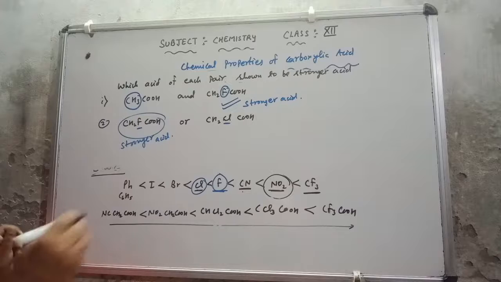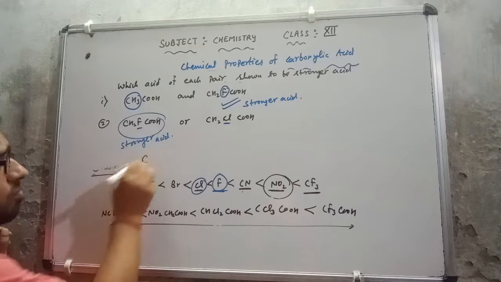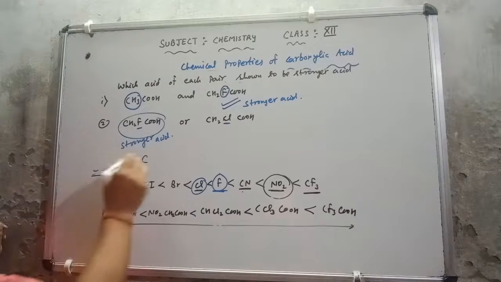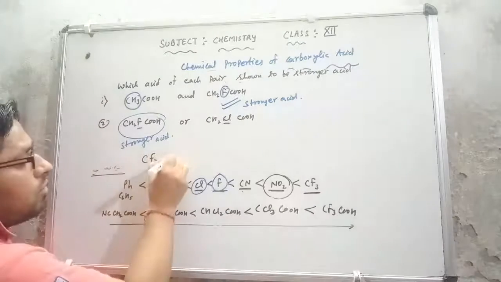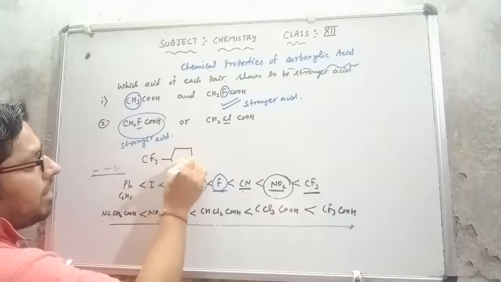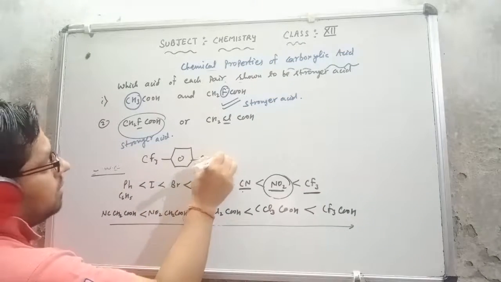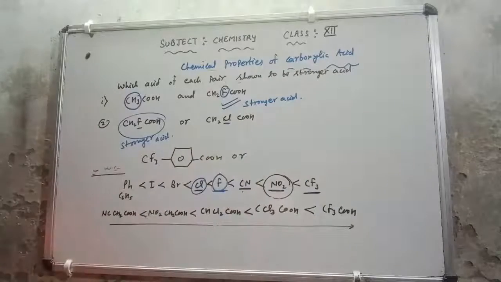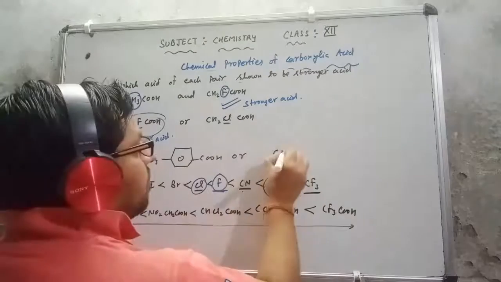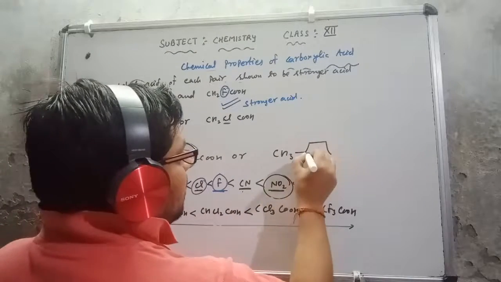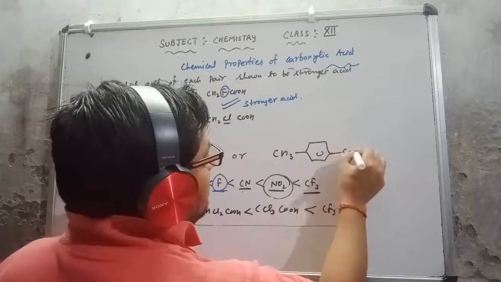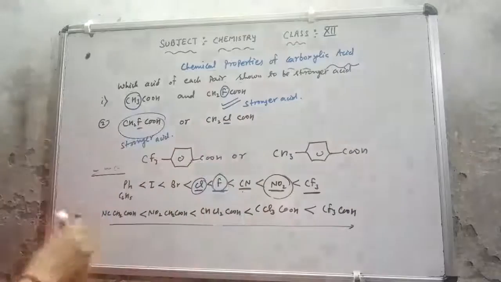Like suppose I am giving you here CF3 and this is benzoic acid COOH, or here I am giving you CH3 and this is COOH. Same, you can check easily.